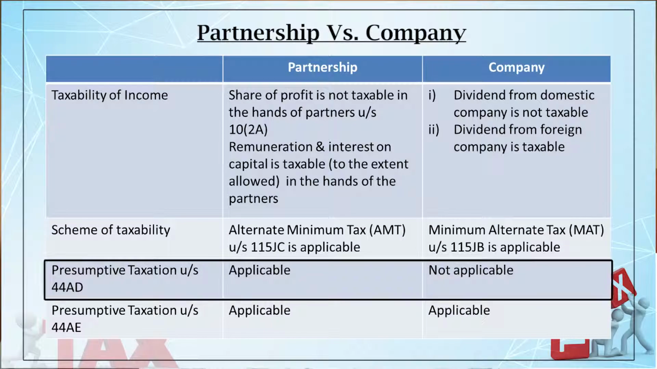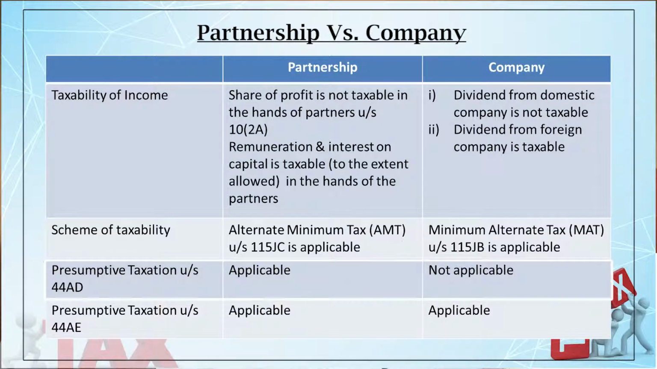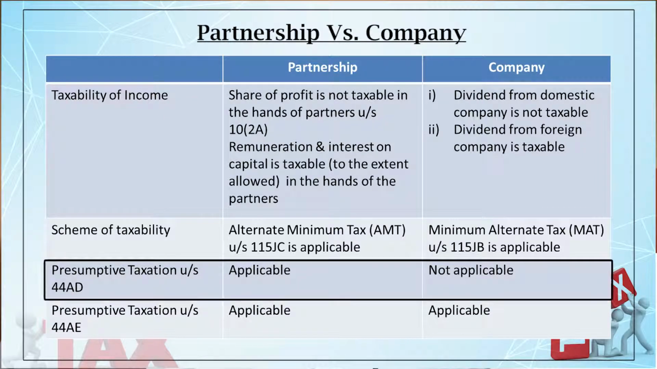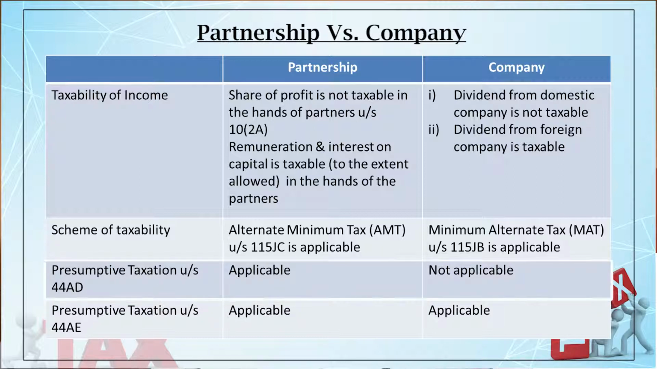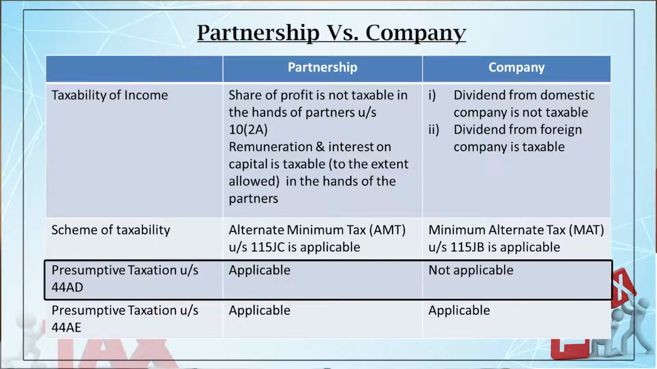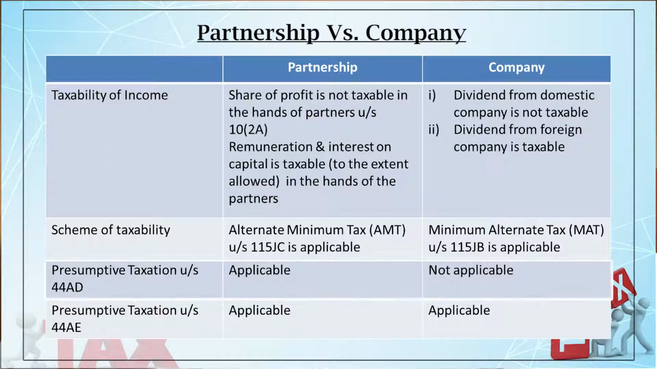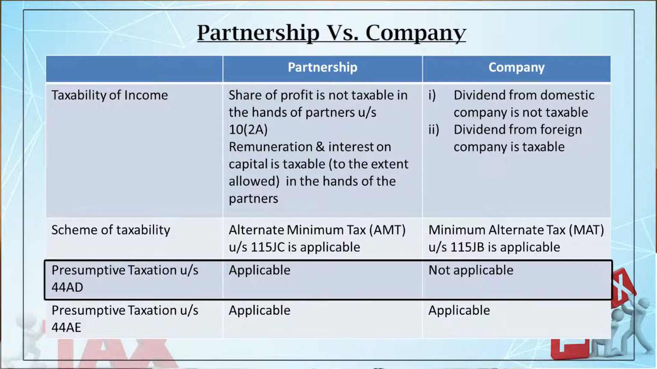Next one is the presumptive taxation under section 44AD. Now, what is presumptive taxation? Presumption means assuming. I am assuming this is your income. There are three broad presumptive taxation schemes: 44AD, 44ADA, 44AE. In case of 44AD, if your gross receipt or revenue doesn't exceed 2 crores, notional income is to be computed at the rate of 8%.